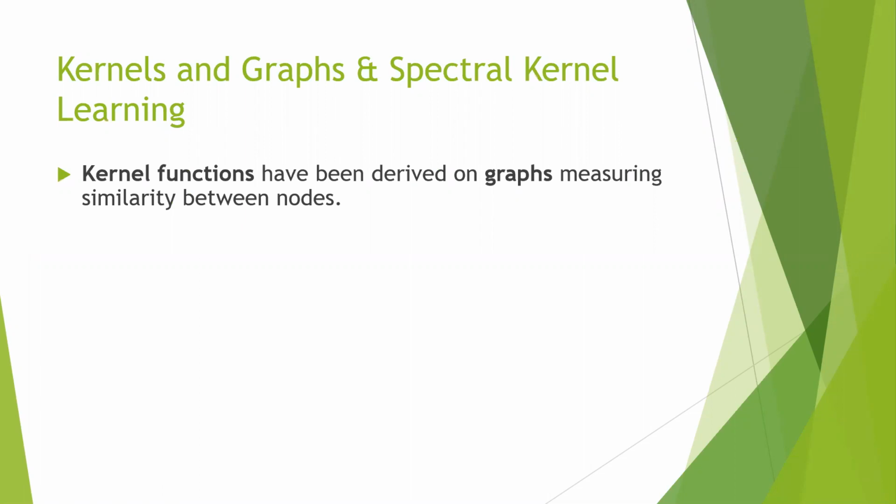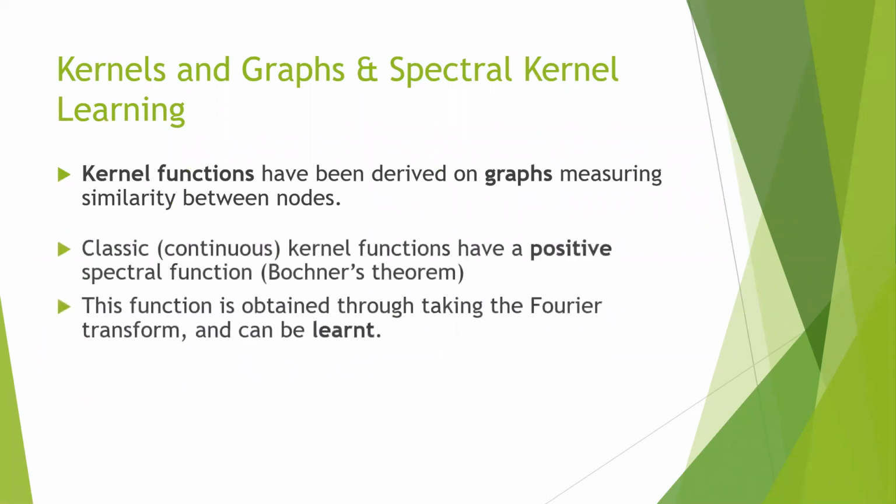Learning on graphs has become increasingly popular over the last few years. In particular for us, kernel functions have been derived on graphs and they provide a measure of similarity between nodes. Now with classic kernel functions, it's known that they have a positive spectral function, and this function can be obtained by taking the Fourier transform of the kernel.